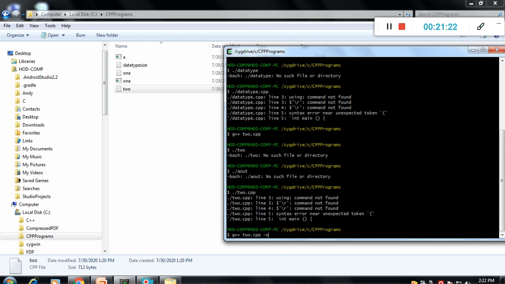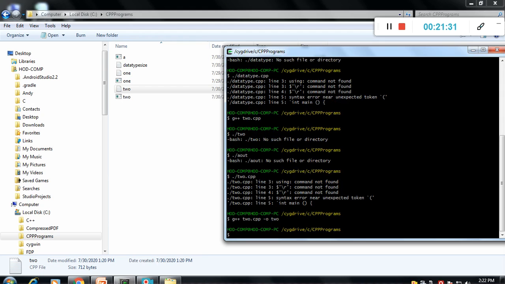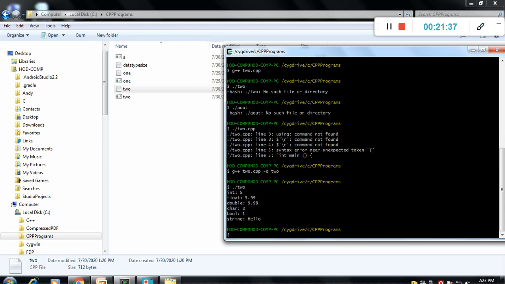It's mandatory to mention -o and then again the program name. Okay, then it runs now. Then ./2. Okay, now it runs. It means -o is mandatory, right? The -o generates the actual executable. At the time of compile you need to mention this 2.